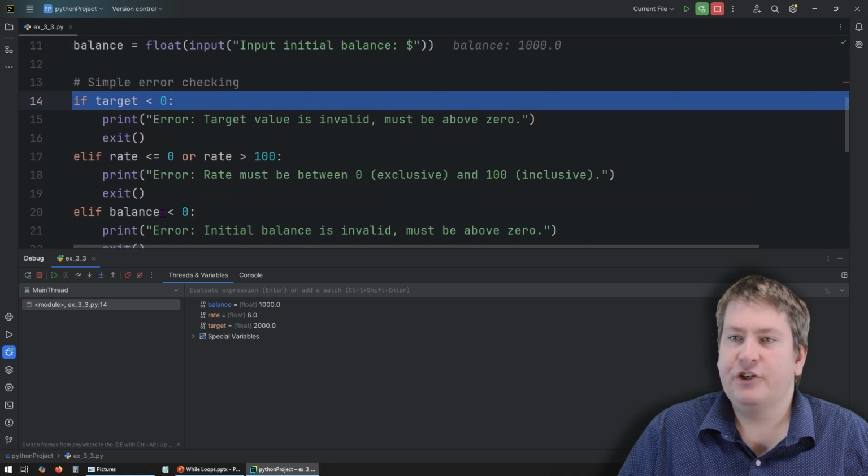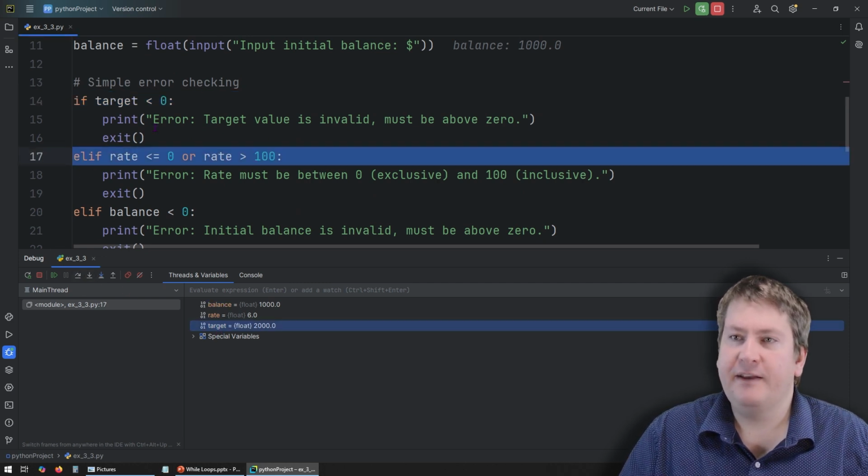Now we're going to do the error checking. So first we're checking, is target less than 0? Target's currently 2000, so we're going to skip over that if statement. Is rate between 0 and 100? 0 would be exclusive, 100 would be inclusive. So it doesn't violate that, so we're going to jump over that.